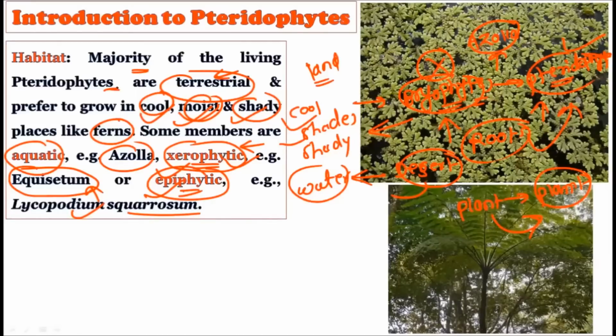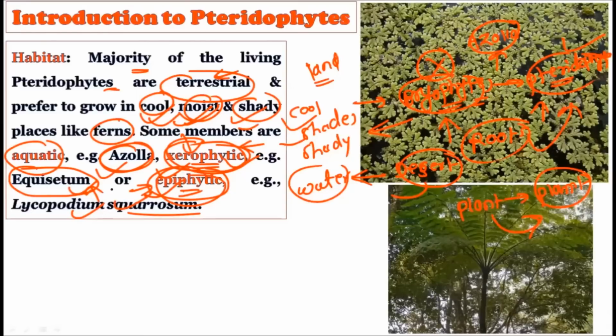So when we talk about the habitat of the pteridophytes, it is somewhat similar to the bryophytes, but it is still different. In that case, we have the example of xerophytic and epiphytic plants. The habitat of the pteridophyte is cool, moist, and shady places. They are found in the aquatic habitat, in the xerophytic habitat, and they also show the epiphytic type of habit. For each category, you have to remember the example.